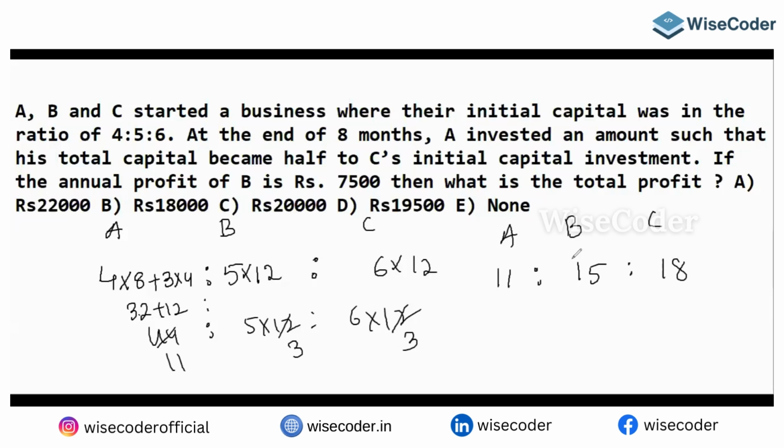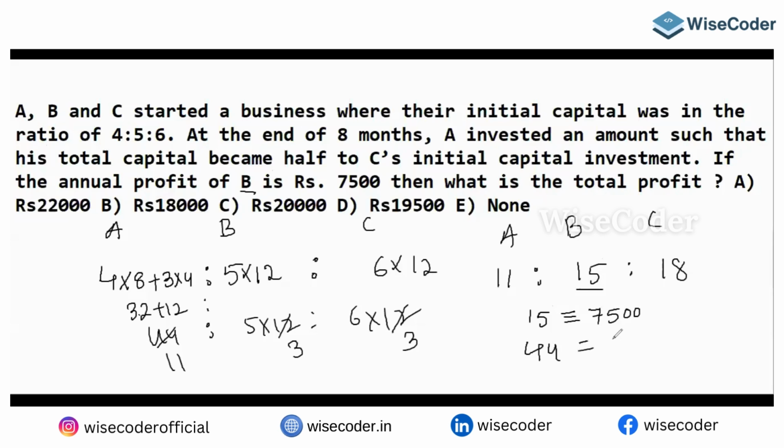He is asking what? He has given a clue: the annual profit of B, which means 15 parts, equals 7,500. I want the total parts. 11 plus 15 plus 18 is 44.